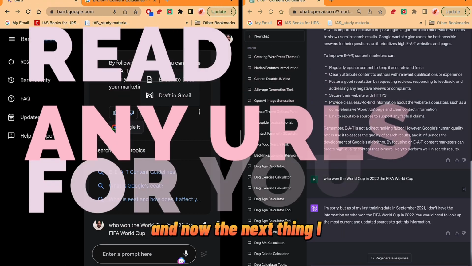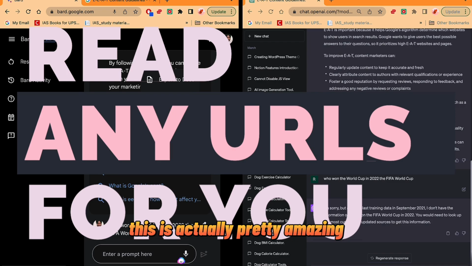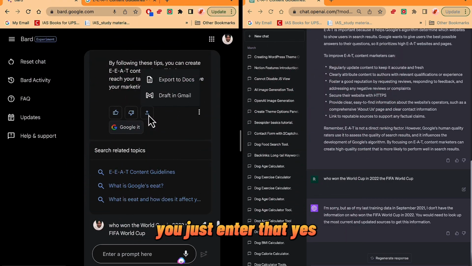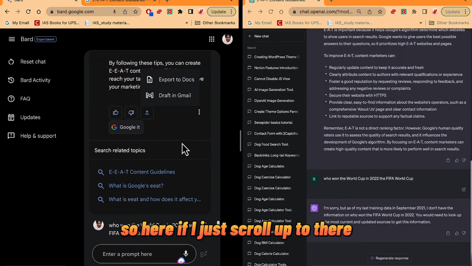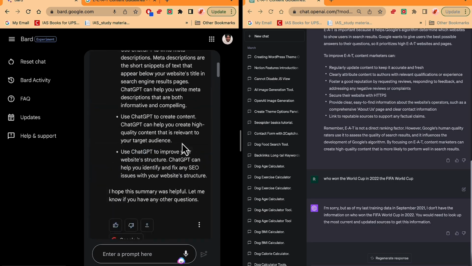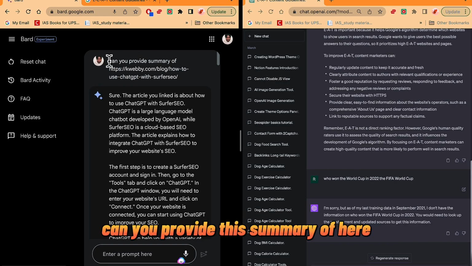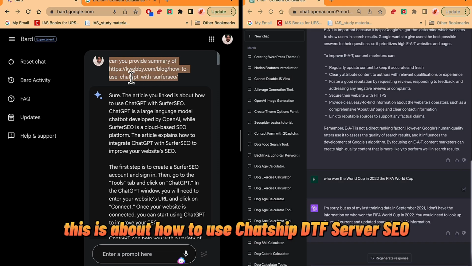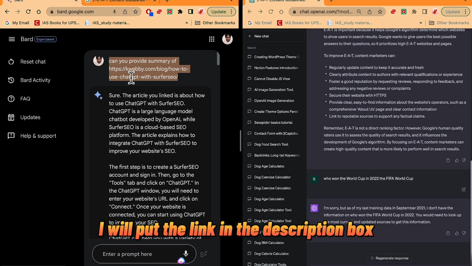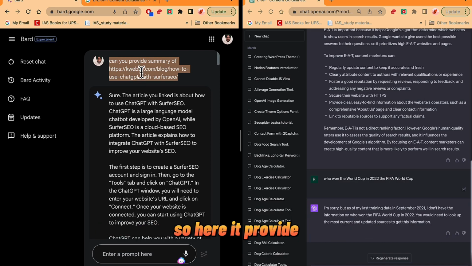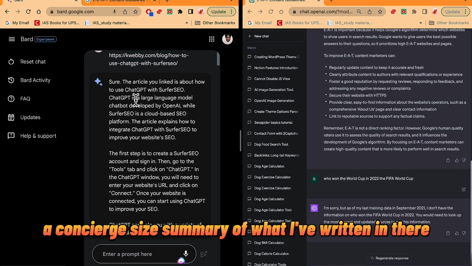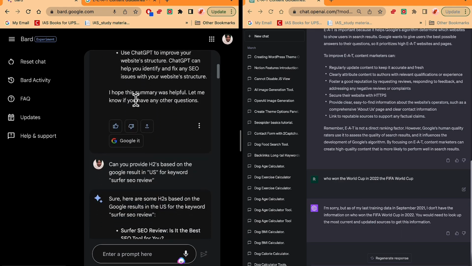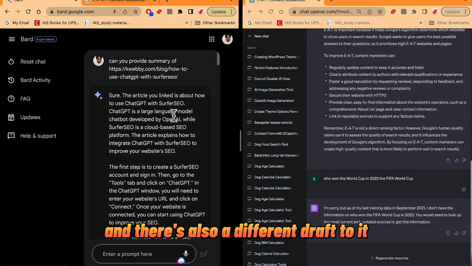And now the next thing, this is actually pretty amazing. It can read any URL. You just enter that. So here, if I scroll up to the first part, I asked, can you provide a summary of this, and I provided the URL of my page. This is about how to use ChatGPT Search for SEO. If you want to learn that, I will put the link in the description box. Here it provides a concise summary of what I've written, as you can see, and there's also a different draft to it.